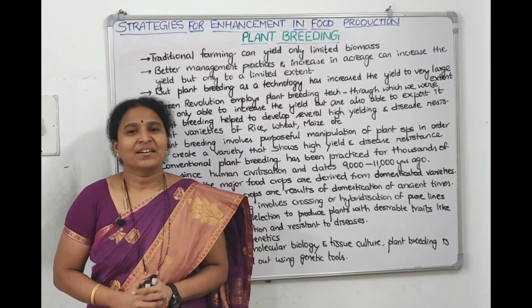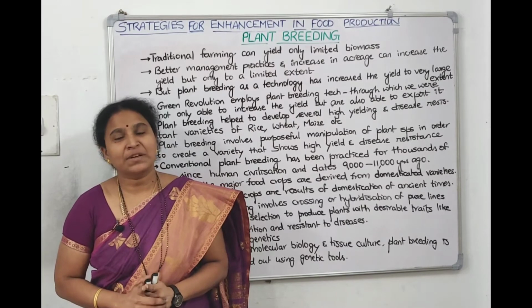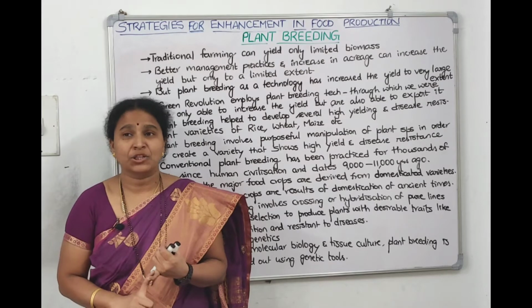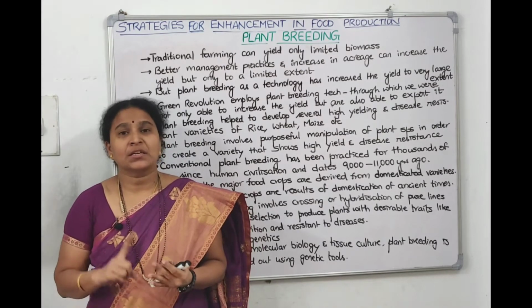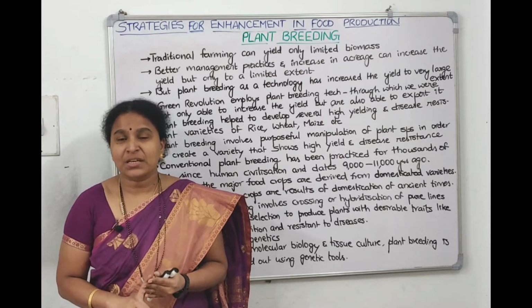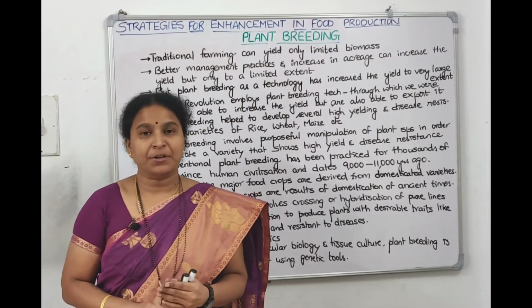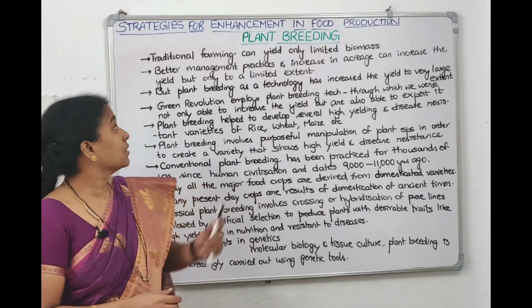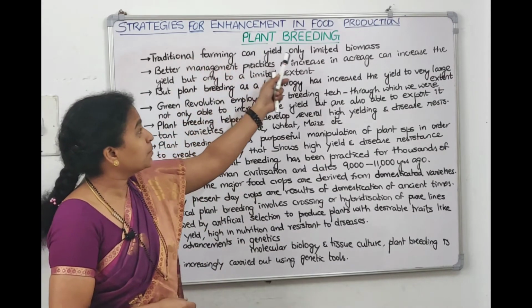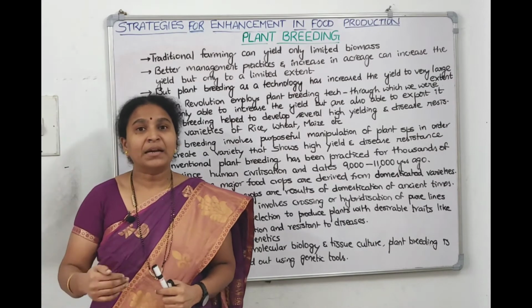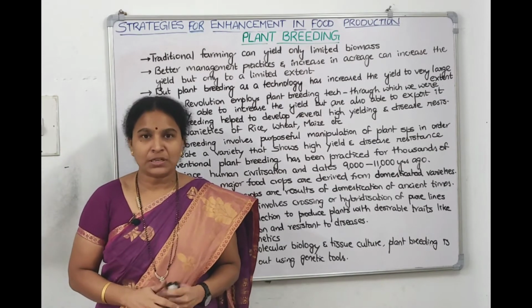Welcome everyone. In the previous lectures, we successfully completed the topics related to animal husbandry, that is dairy farm management, then fisheries, aquaculture, poultry. All these topics come under animal husbandry that we covered from the chapter. Now the remaining part in the chapter, strategies for enhancement of food production, starts with plant breeding. Like animal breeding, plant breeding topics also we should discuss.